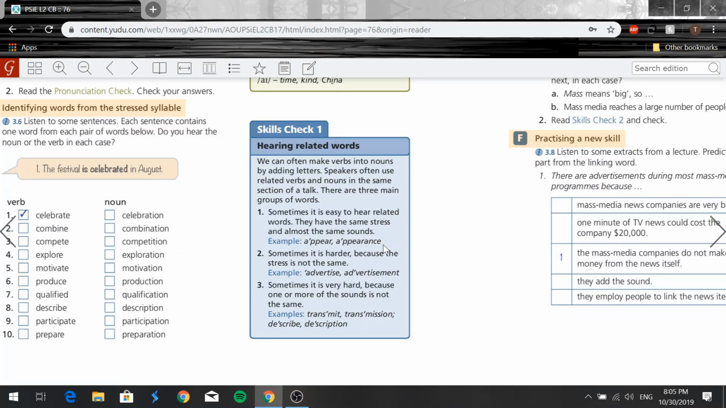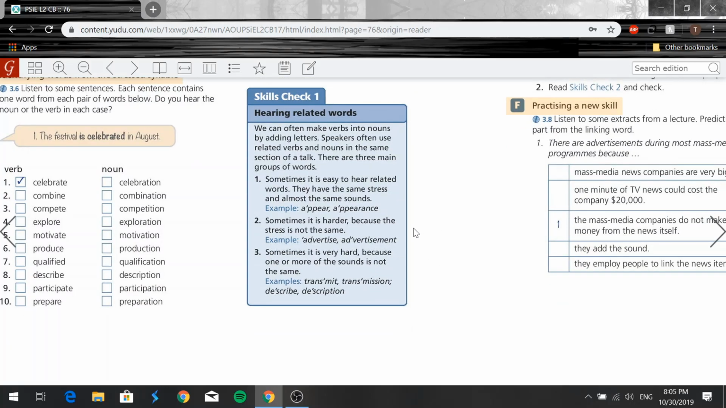Because they have the same stress and almost the exact same sounds. So for example, appear and appearance, right? The verb and the noun. But sometimes it is a little harder because the stress is not the same. So if I say advertise and advertisement, the stress is not the same, okay? And sometimes it is very difficult because one or even more of the sounds are not the same. So for example, the word transmit becomes transmission. A word like describe becomes description. So you can see it changes quite a bit, okay?